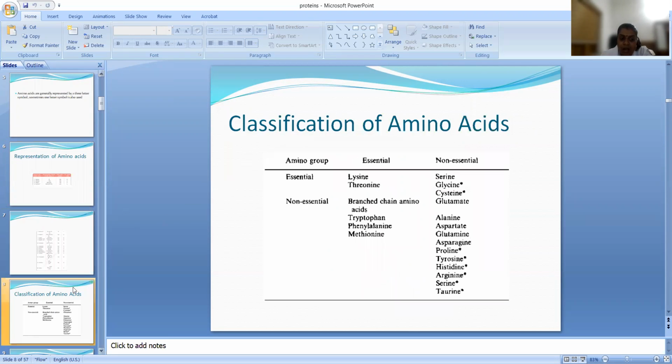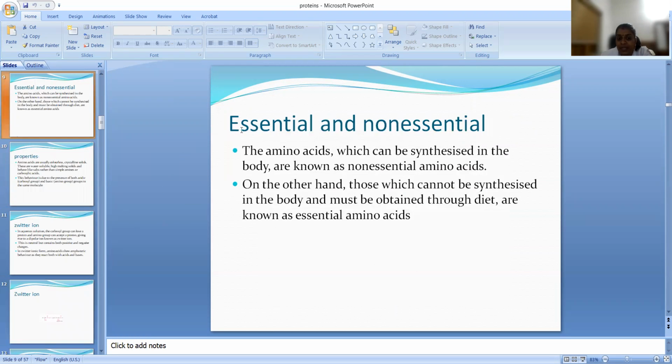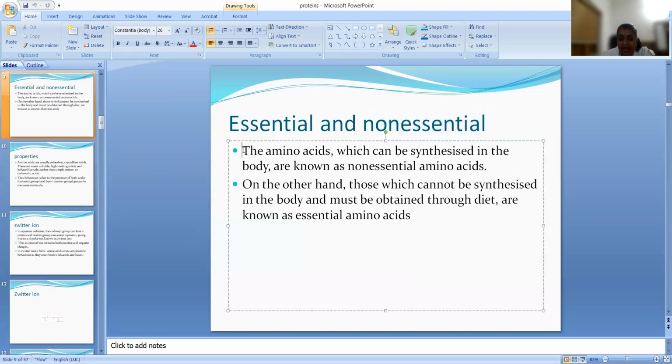Now, how can we classify amino acids? We can classify them into essential amino acids and non-essential amino acids. What is the difference? The amino acids which can be synthesized in the body are called non-essential, because the body already prepares them, so from food we don't need that particular amino acid.